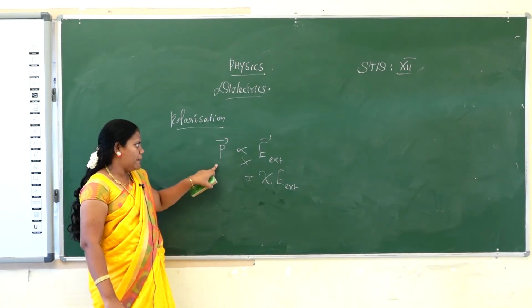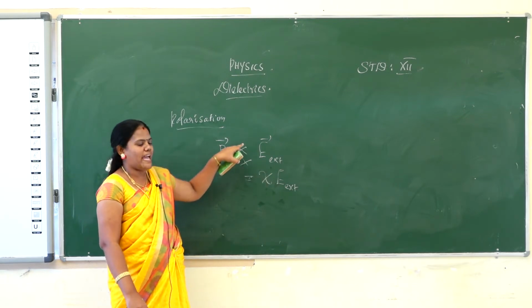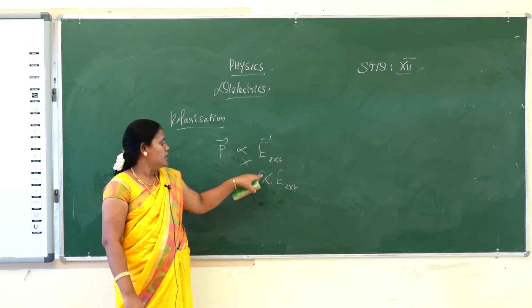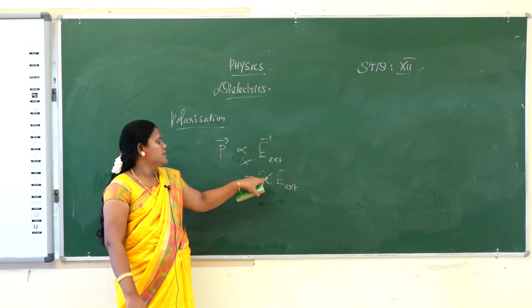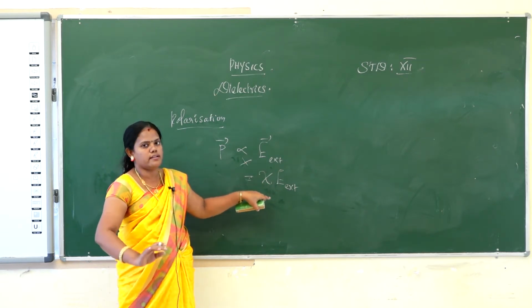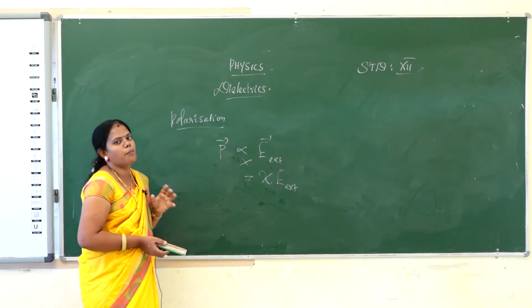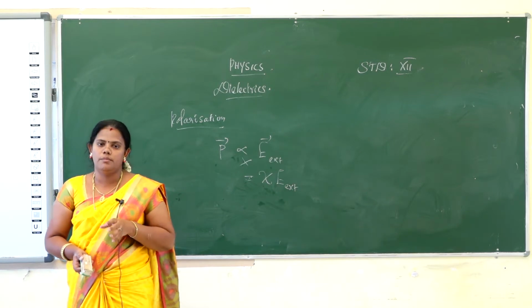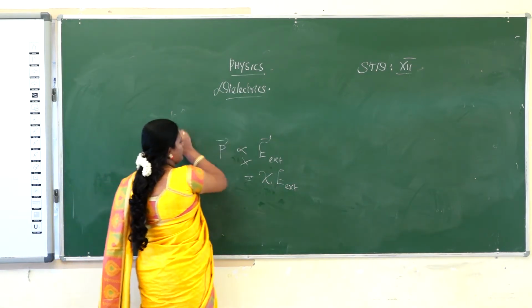Okay, so the dipole moment is directly proportional to the external electric field. We remove the proportionality by adding one constant, that is susceptibility. Susceptibility denotes the characteristics of the dielectric. Clear that? So polarization is nothing but the amount of dipole moment per unit volume, and the symbol is P vector. Okay, that is polarization.